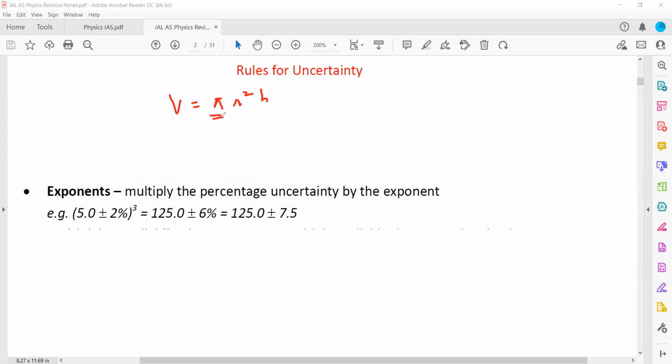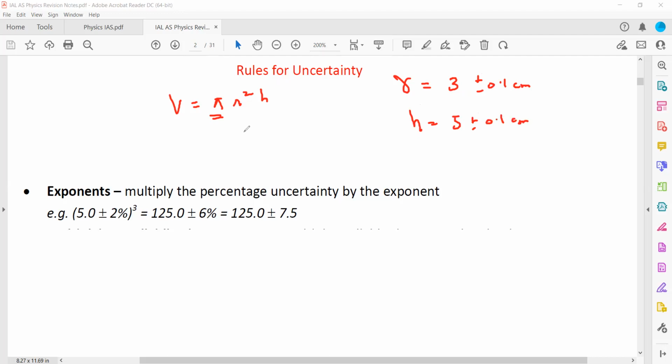We don't have to measure pi, pi is fixed. We have r square and we have h. Say we measure r, it was 3 plus minus 0.1 centimeter, and we measure the height h, it was 5 plus minus 0.1 centimeter.